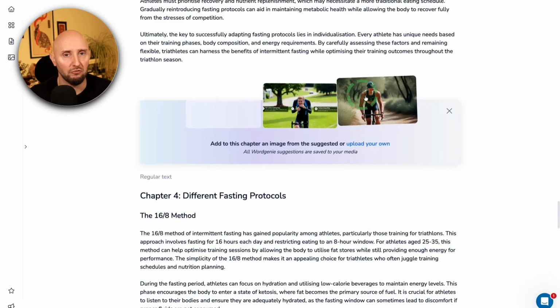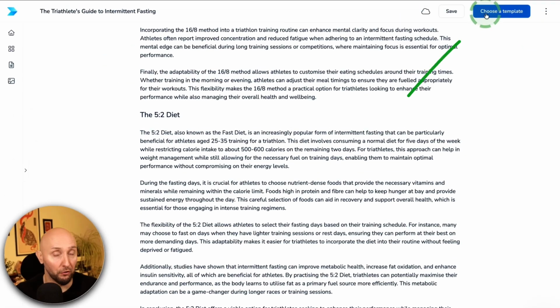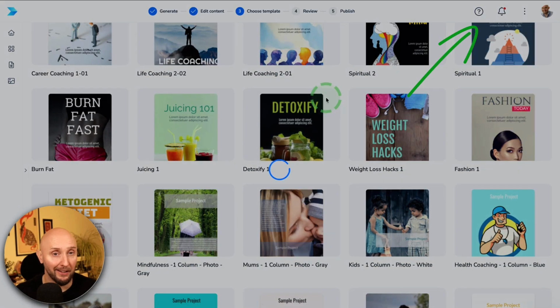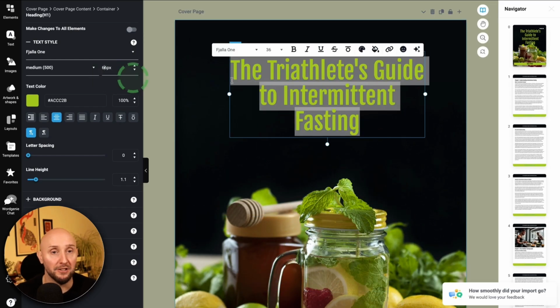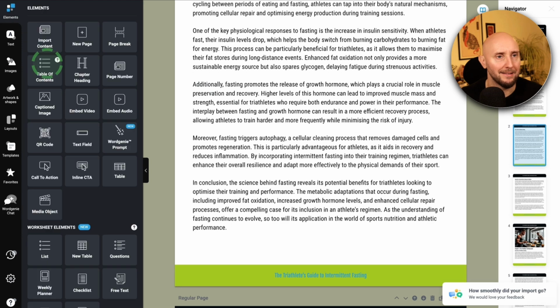And then once your ebook is ready and you're happy with it, you can come up to the top and choose a template. When you see one you like, you can select the template and bring it into the editor where you can edit your design and get it looking just how you want, as well as adding things like tables of contents, videos, audio files, QR codes, call to actions, and so on.